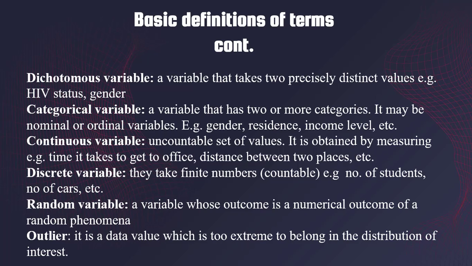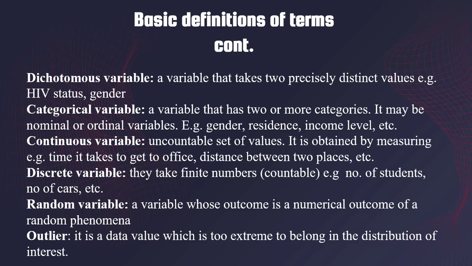Categorical variables. Categorical variables have two or more categories. That is, they are limited fixed numbers. They are assigned to a particular group. So, for instance, looking at the gender again, we have the male and female. The male and female are actually under the category of gender or the gender group. Also, residence. Some people live in the urban or the rural area. Income level also. Some actually earn a low income while some earn higher incomes. So those are categorical variables.